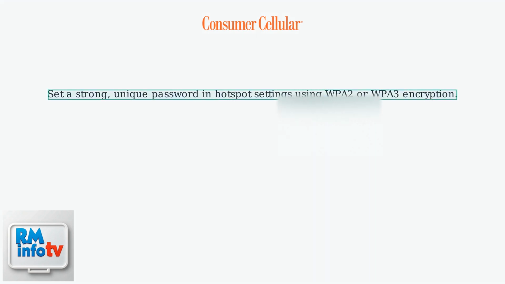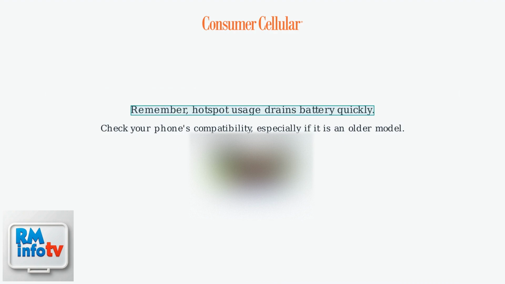Crucially, set a strong, unique password in the hotspot settings under the password option using WPA2 or WPA3 encryption. Change this password monthly to prevent unauthorized access. Remember, hotspot usage drains battery quickly, and check your phone's compatibility, especially if it is an older model.